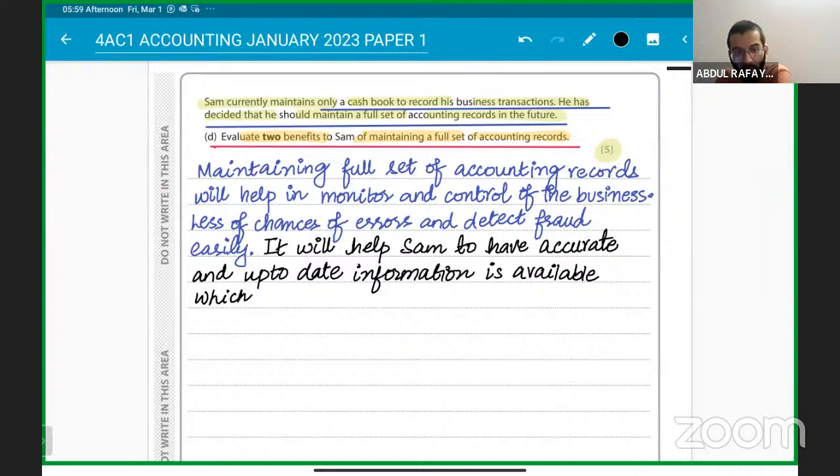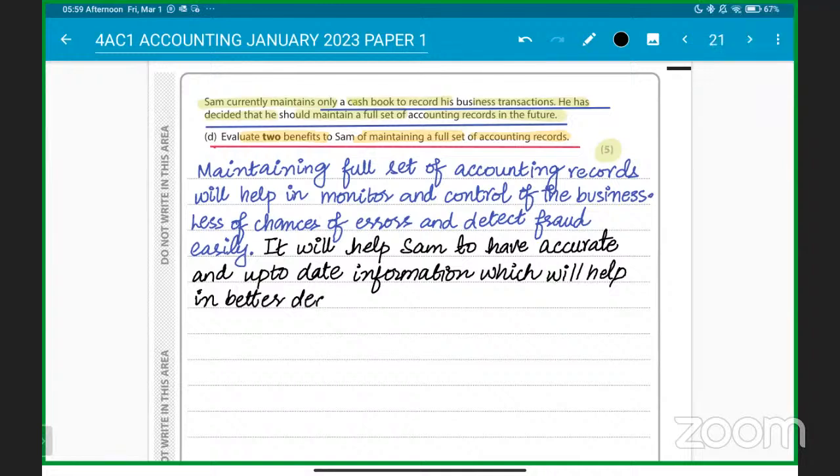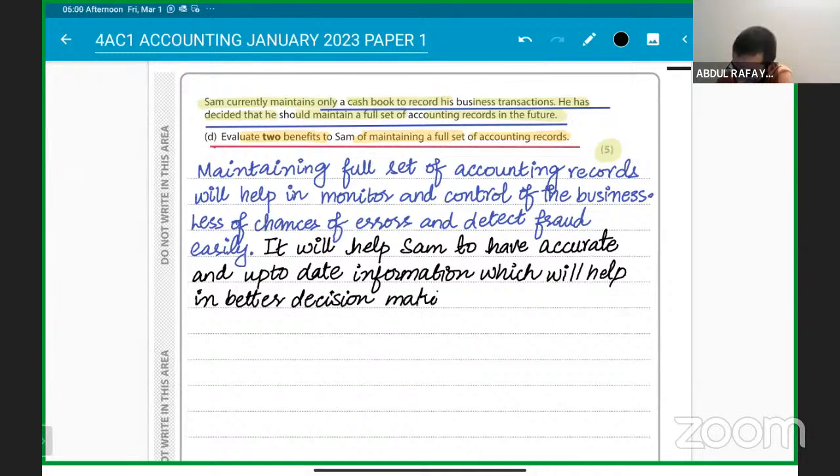So this is one point in blue, that will give us 2 marks, and one in the black color will give us 2 marks. It will help Sam to have accurate, up-to-date information, which will help in better decision making. Understood that, clear? So you can write these benefits of a full set of accounting records, and that is it.